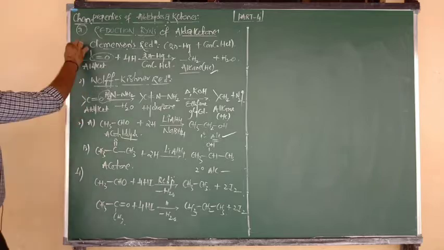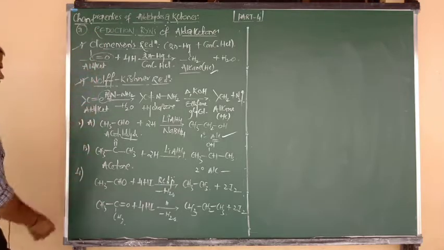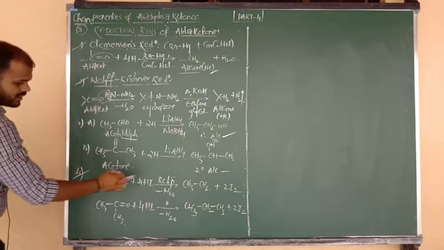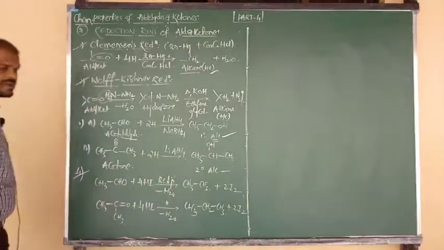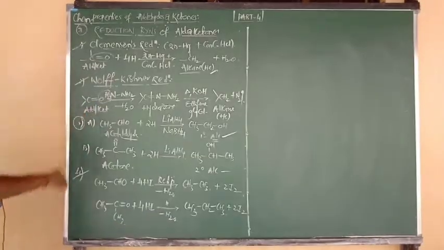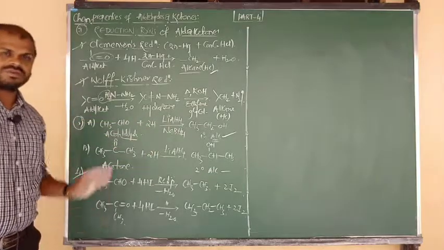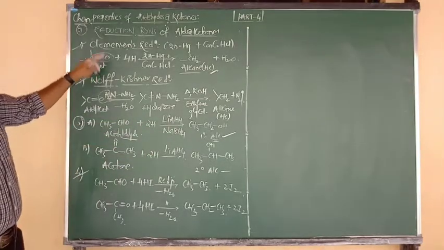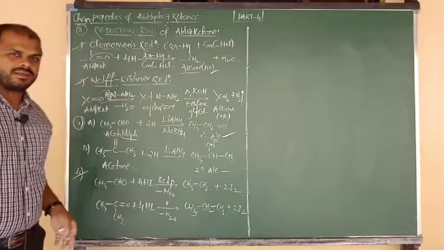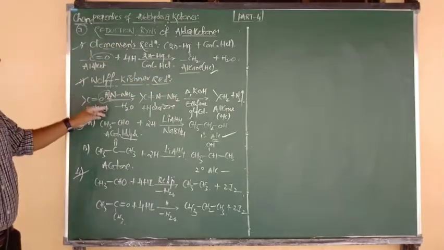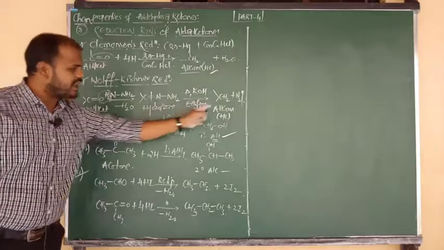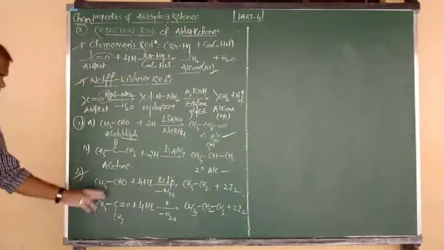So number 1 Clemmensen reduction, number 2 Wolff-Kishner reduction, number 3 reduction with HI in presence of red phosphorus, and number 4 is the common property, aldehydes and ketones upon reduction with LAH. Once again, aldehydes and ketones upon Clemmensen give alkane or hydrocarbon. Upon Wolff-Kishner reduction again give alkane.